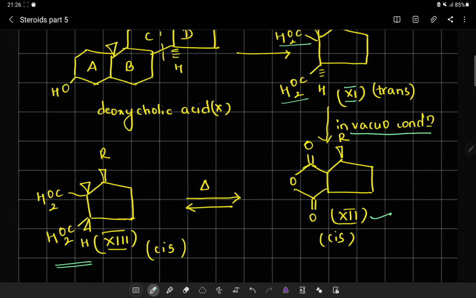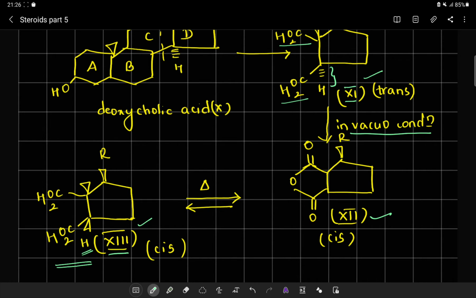Now the question is whether this compound number 13 that has been synthesized is similar to compound number 11. But as we can look from the structure and the position of these protons, in compound number 11 the proton is below the plane, whereas in compound number 13 the proton is above the plane. Hence, we can say that compound number 13 and compound number 11 are not similar to each other. This means that they are different from each other.